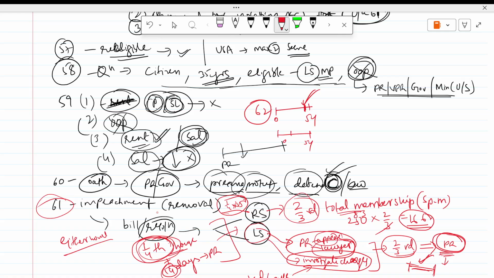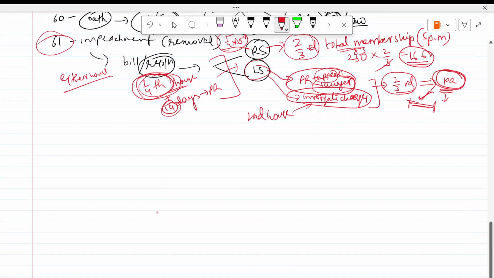Let's say the president has resigned at 1 year. Then you should conduct the election within 6 months. When expiry is approaching, you have to conduct it before expiry. When the post is vacant for any reason, resignation or anything, you have to conduct it within 6 months. This is important: within 6 months you have to finish the election. That is Article 62. These are the president provisions.